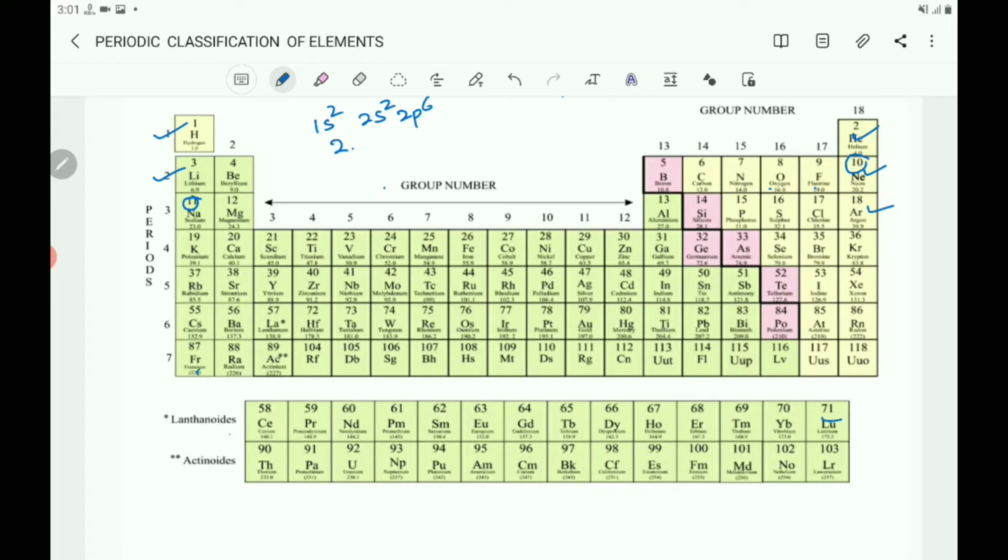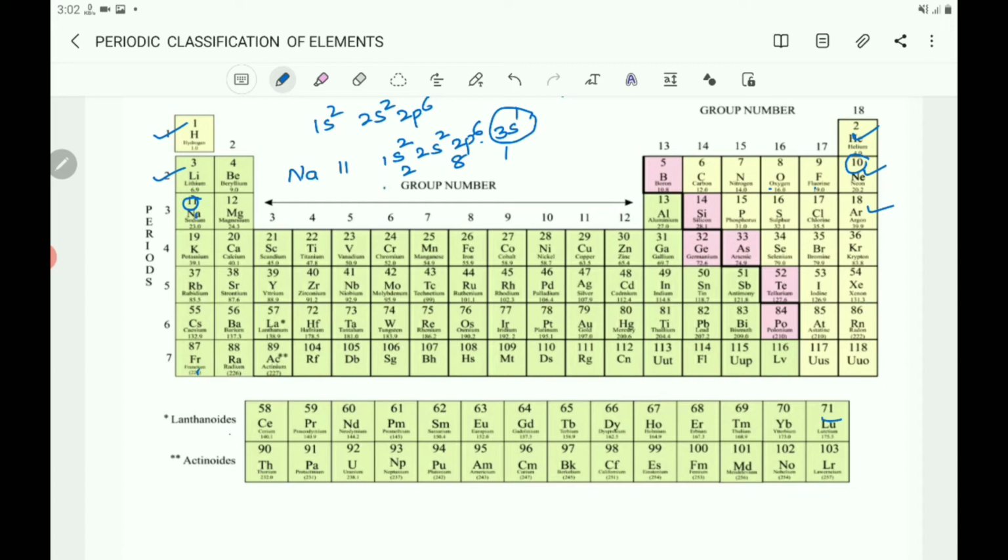If you start from sodium, the atomic number of sodium, Na, is 11, and its electronic configuration you can write 1s2, 2s2, 2p6. So it becomes 2, 8, and next it will be 1. You know that it is in the first group. So in the outermost shell there is only one electron, that is nothing but 3s1. So here the third shell starts to fill up. So electrons start to fill in the third shell.